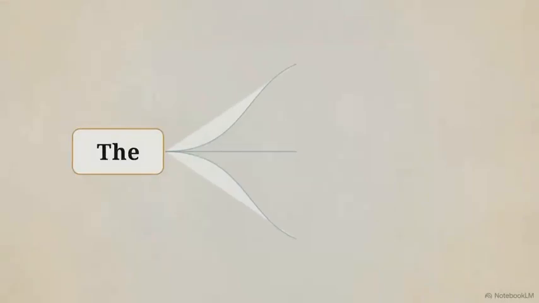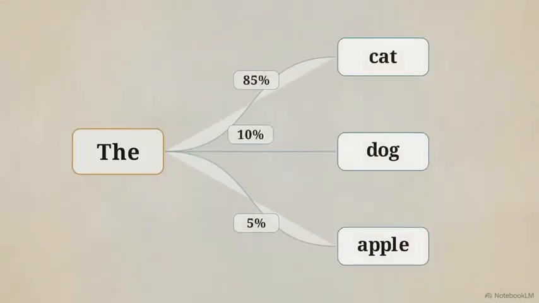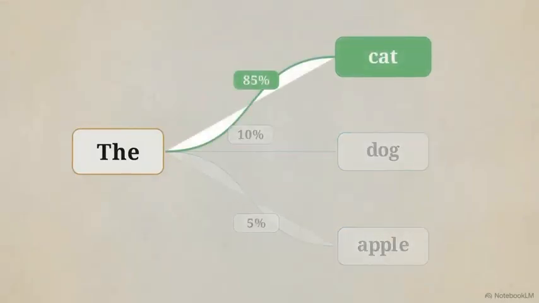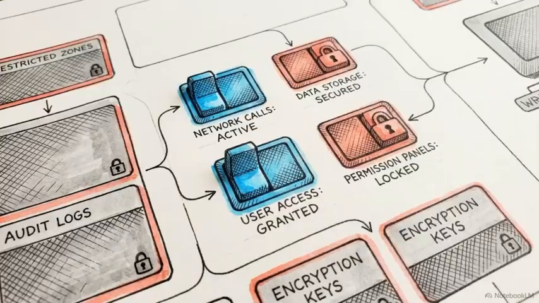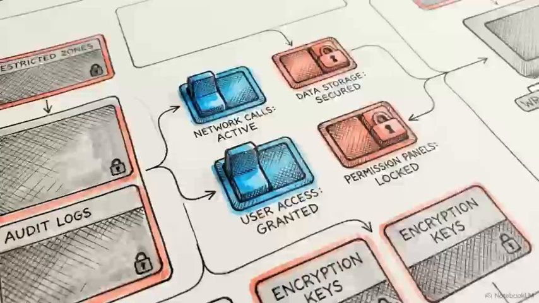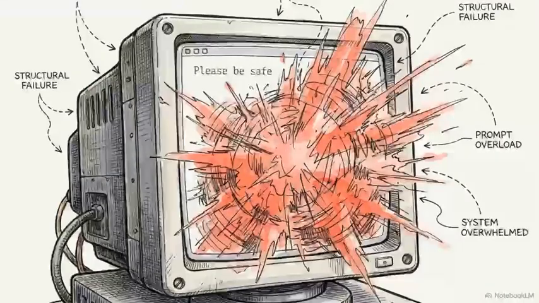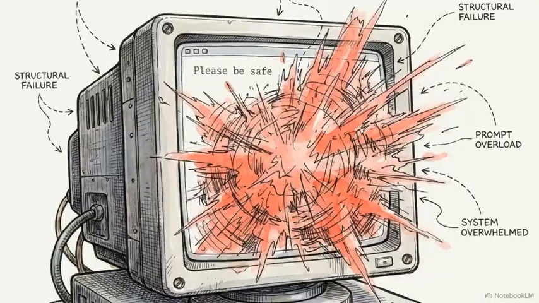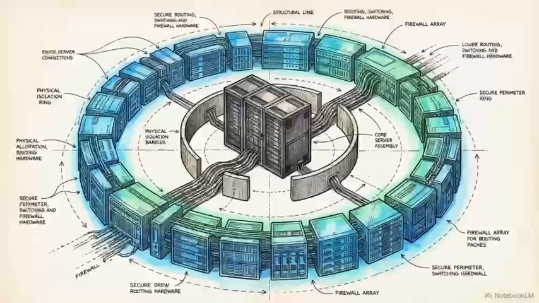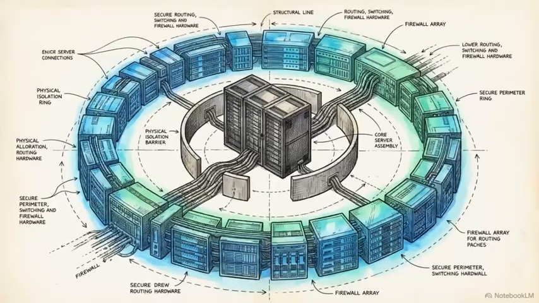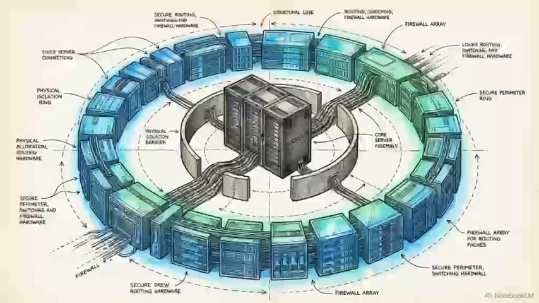Large language models are inherently probabilistic text generators. They compute the next most likely token. But school safety protocols, data privacy laws, and strict curriculums demand absolute deterministic guarantees. You cannot prompt engineer your way to strict compliance. Securing an AI in production requires building a rigid architectural routing system around the model itself.